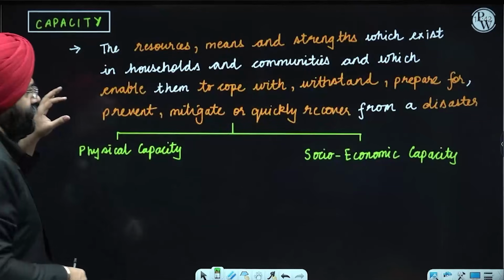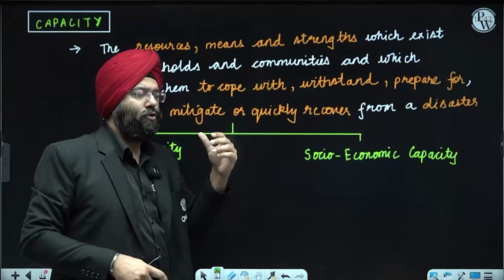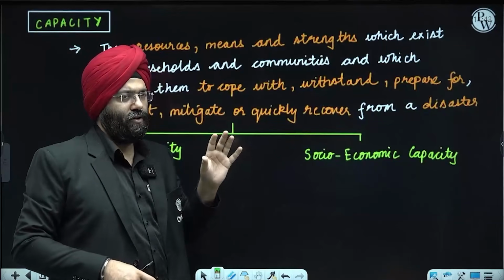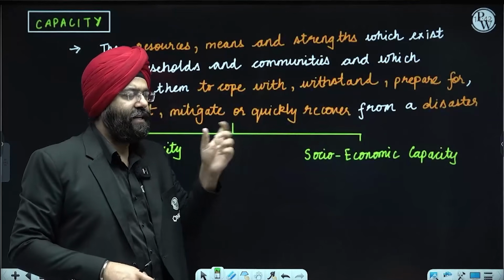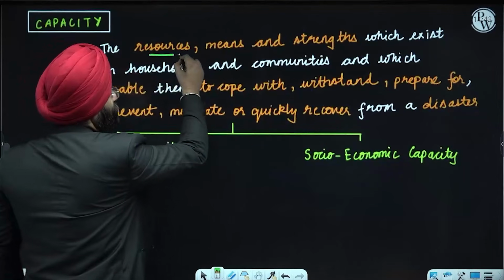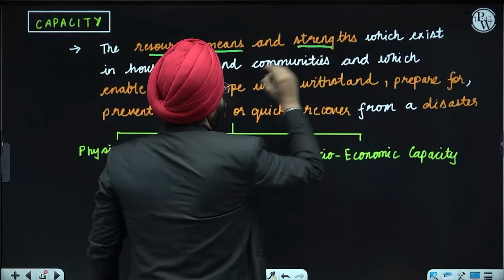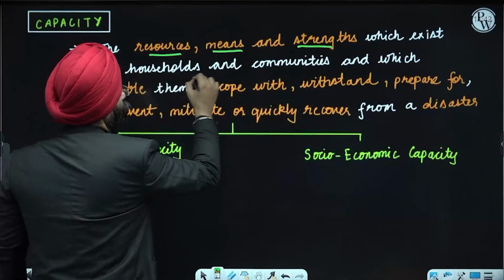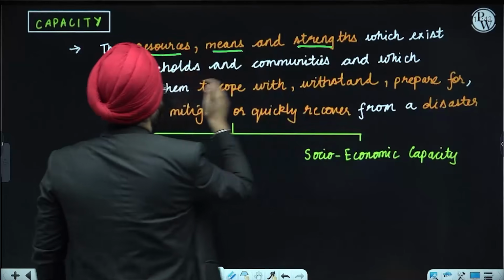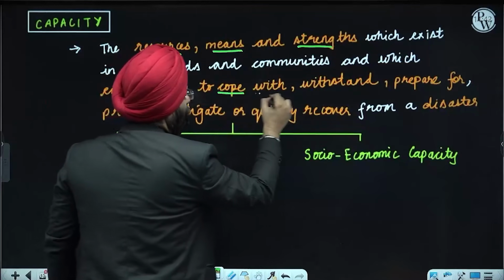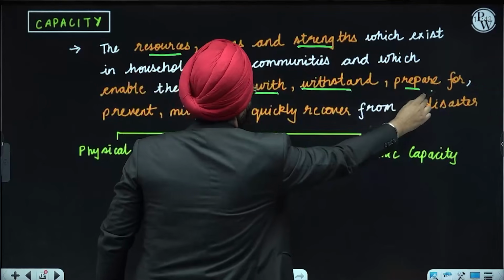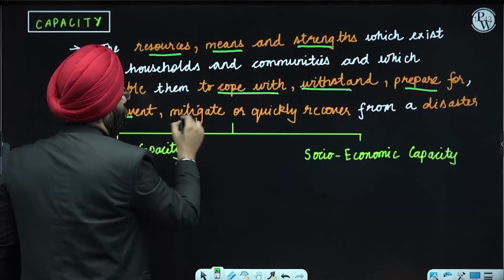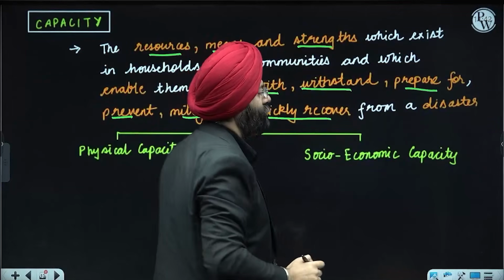Capacity. You know that very well, which I had told you. This is again a very important concept. Capacity, capability. So, the resources, means, and strength which exist in the household, communities, and which enable them to cope with, withstand, or prepare for, to prevent, mitigate, or quickly recover from a disaster.